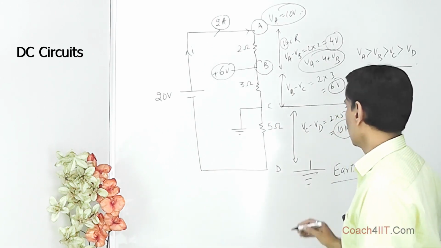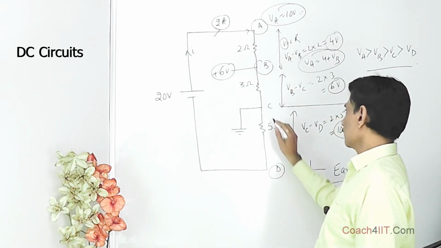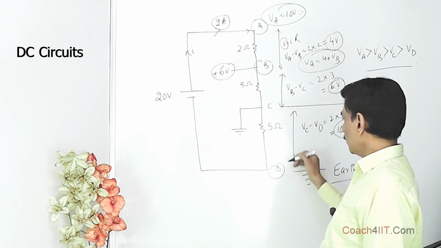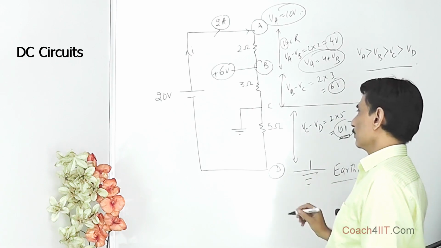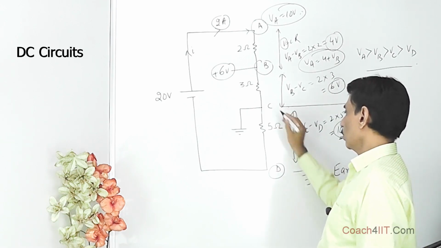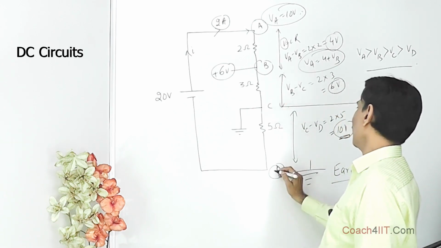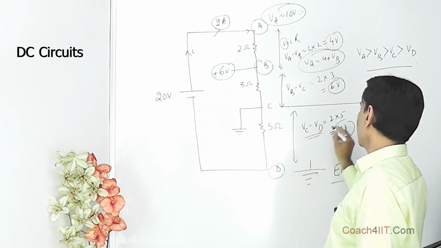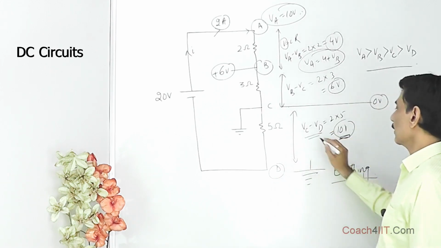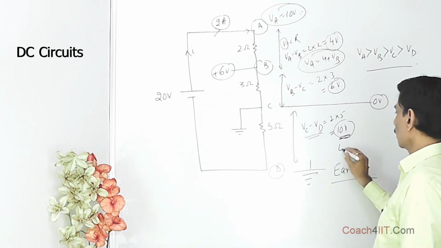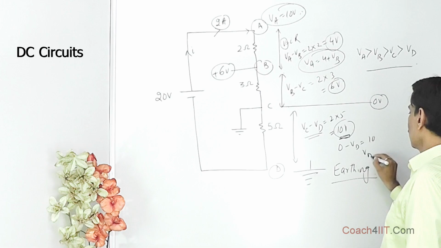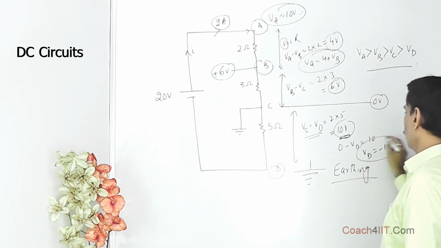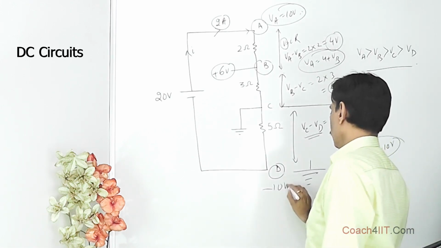This is the absolute potential. And when we come to point D, this is at 0 volt. This point is lower than it by 10 volt. So if this is at 0, this has to be lower than this by 10 volt. So VC minus VD is 10 volt. We know VC is at 0 volt. So 0 minus VD is equal to 10 volt, or VD is equal to minus 10 volt. So this is at minus 10 volt.